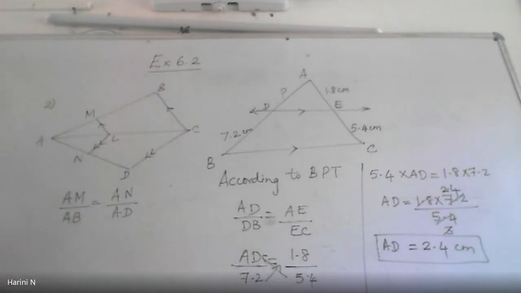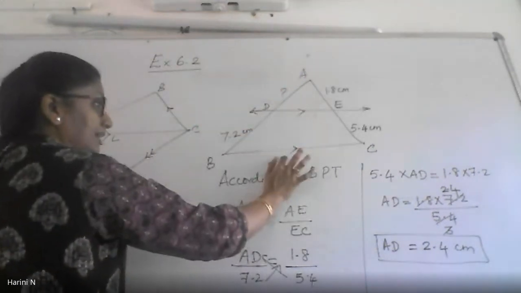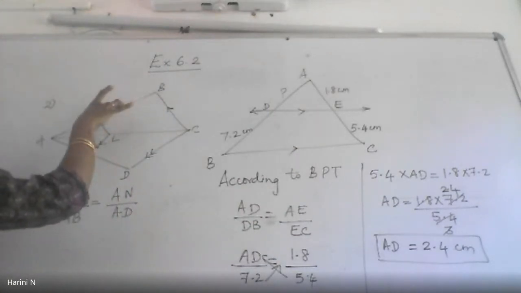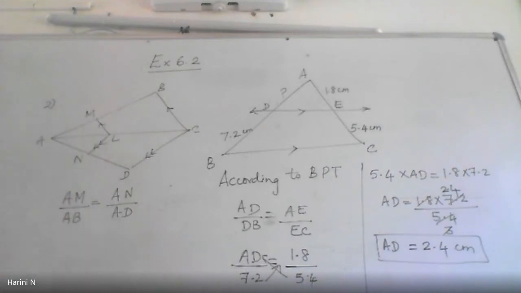Are you able to see the basic proportionality theorem? Don't forget about the bottom triangle, only look at the top triangle. Here you have the segment ML parallel to BC, like you had DE parallel to BC. So can I apply my basic proportionality theorem on the first triangle? Yes, ma'am.